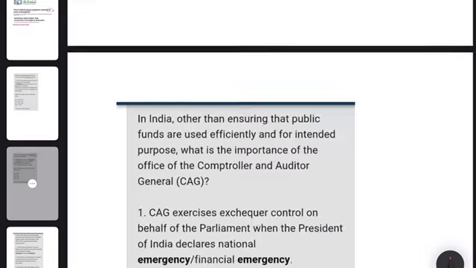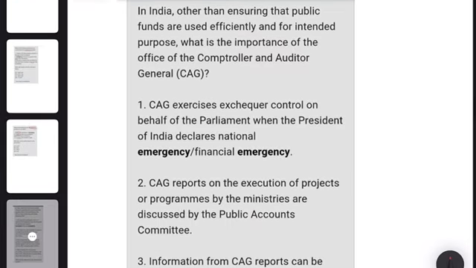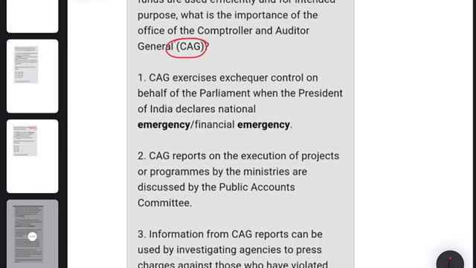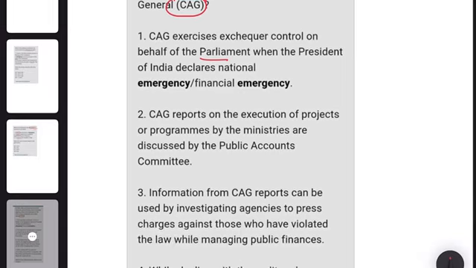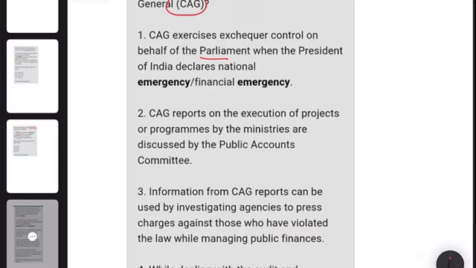Next question: in India, other than ensuring that public funds are used efficiently and for the intended purpose, what is the importance of the office of CAG? 1. CAG exercises exchequer control on behalf of Parliament. 2. When the President of India declares national emergency or financial emergency, then CAG reports on the execution of projects or programs by the ministries are discussed by the Public Accounts Committee. 3.